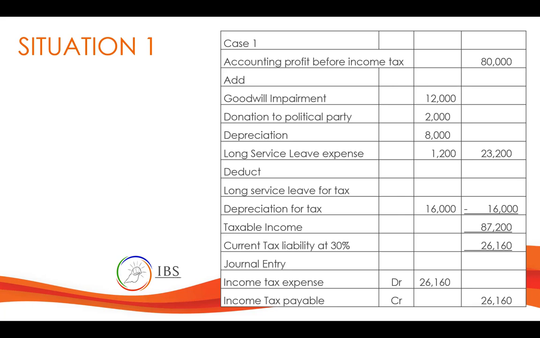And then we will deduct depreciation as per tax rule, which is 16,000. Then we will have taxable income. We can determine the difference and then multiply it by tax rate. We have 26,160 kina. So journal entry, debit income tax expense, and then credit income tax payable.